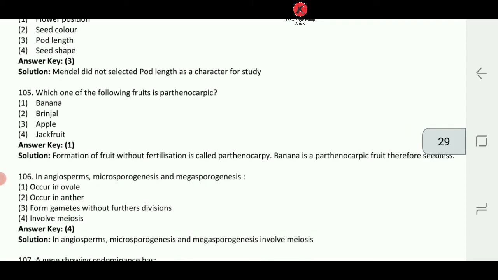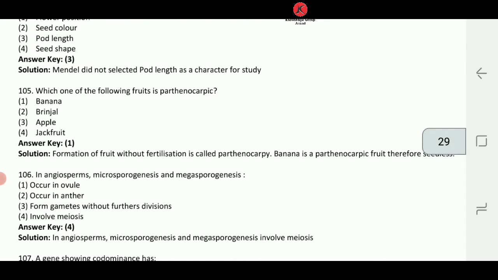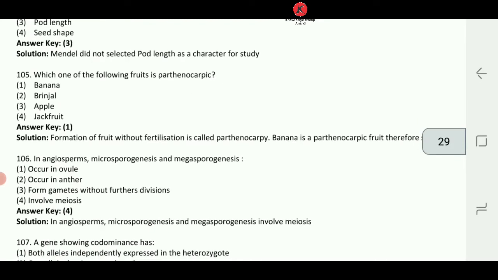Let's look at 105. Which one of the following fruits is parthenocarpic? Okay, you should know the definition of parthenocarpy. What is parthenocarpy? It is nothing but formation of fruit without fertilization. Formation of fruit without fertilization is parthenocarpy and the classic example of parthenocarpy is your banana. So 105, let's look at the options. Banana, brinjal, apple, jackfruit. So what answer is going to come? It is your banana. So 105 answer number 1, banana, is going to come.